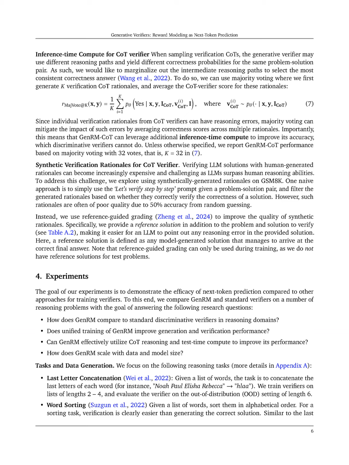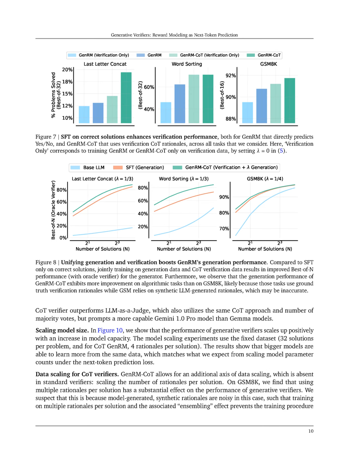Furthermore, the reliance on majority voting for COT rationales can introduce variability in performance, especially if the generated rationales contain conflicting information. Lastly, the paper suggests that while Gen-RM scales well with data and model size, there may be diminishing returns in performance improvements as the model size increases, indicating potential limits to its scalability.